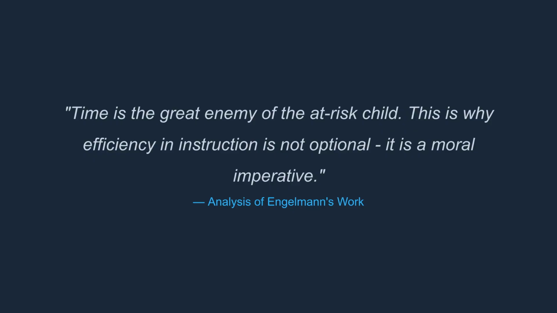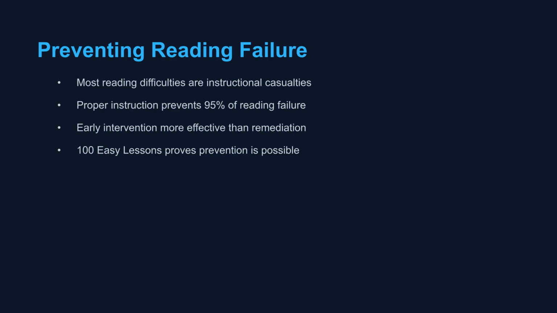As an analysis of Engelmann's work notes, time is the great enemy of the at-risk child. This is why efficiency in instruction is not optional. It is a moral imperative. Most reading difficulties are instructional casualties. Proper instruction prevents 95% of reading failure, and early intervention is more effective than remediation. 100 easy lessons proves prevention is possible.